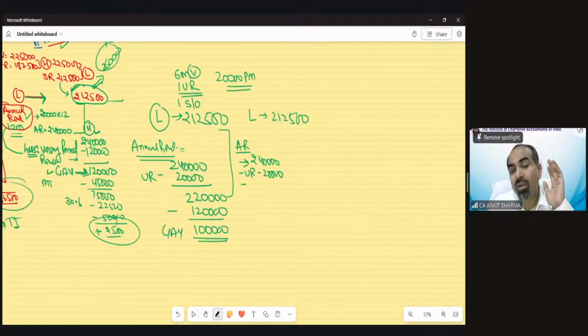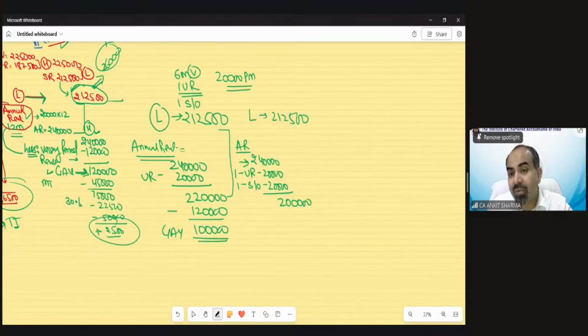And 1 month self-occupied. Because if you occupy that house for your own purpose, technically you are not going to receive any rent. So 1 month unrealized rent value needs to be reduced and 1 month self-occupied rental value needs to be reduced. So technically your value is now 2 lakh rupees.